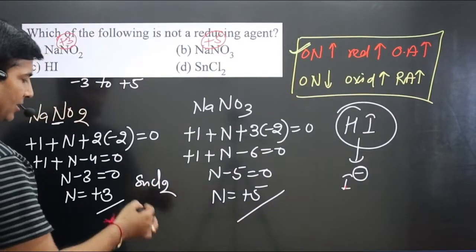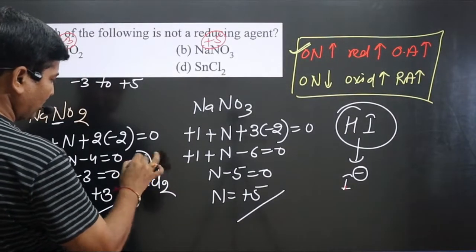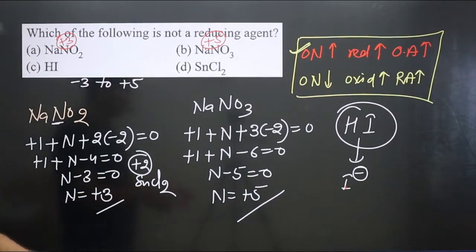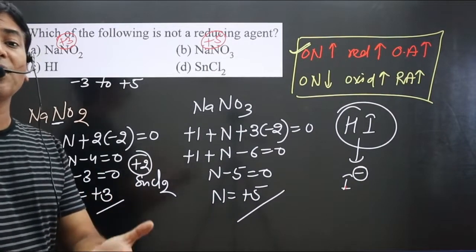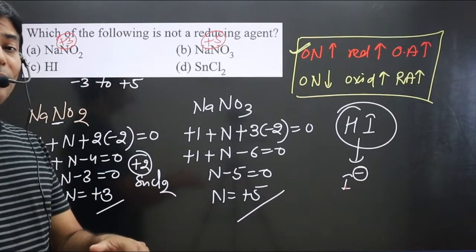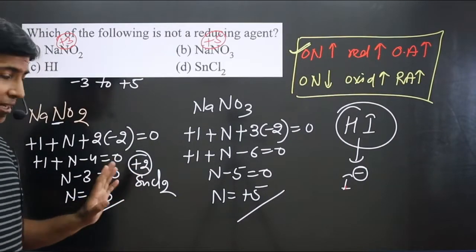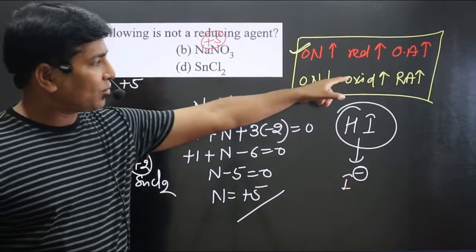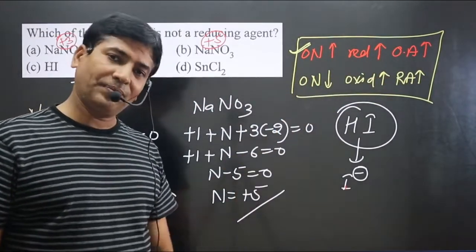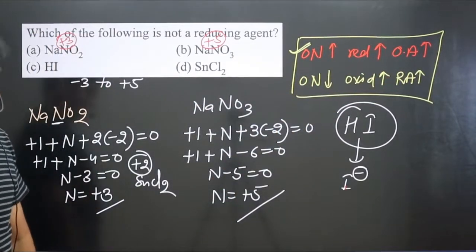If you calculate the oxidation number of Sn, it is present in its minimum oxidation number, because the maximum oxidation number is +4, in carbon, silicon, germanium, tin, lead. Minimum in the sense it will always undergo oxidation and act as reducing agent.